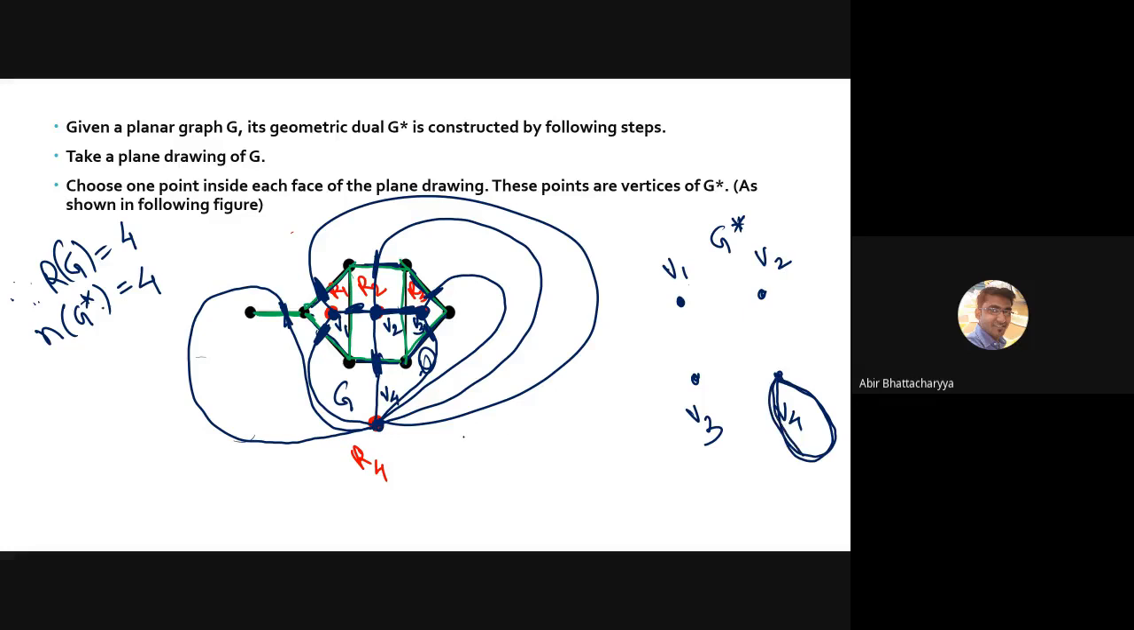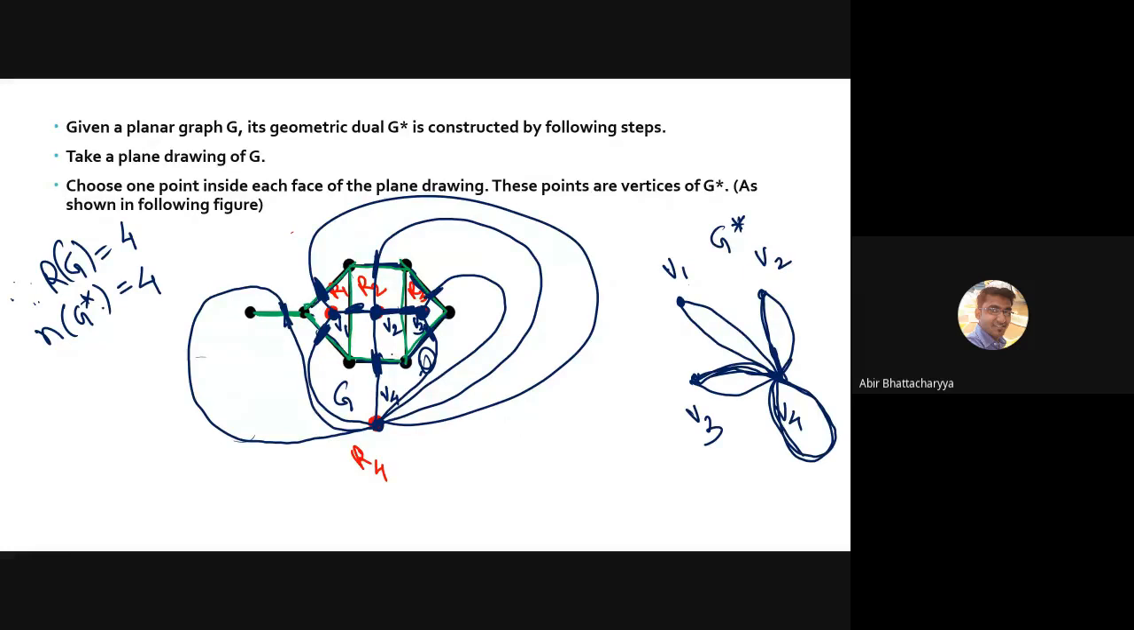Okay. Then go for V4 to V1. V4 to V1 is having parallel edges like this. Similarly, V4 to V2 are also having parallel edges. All right. Now V4 to V3 is also having parallel edges. Let's draw another parallel edge.